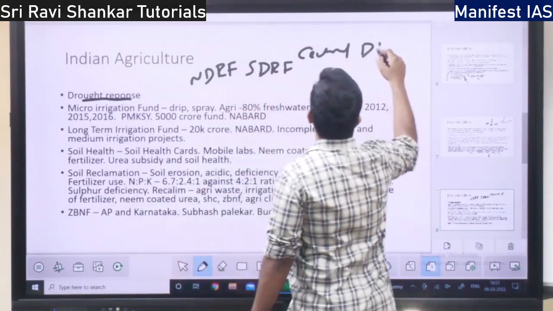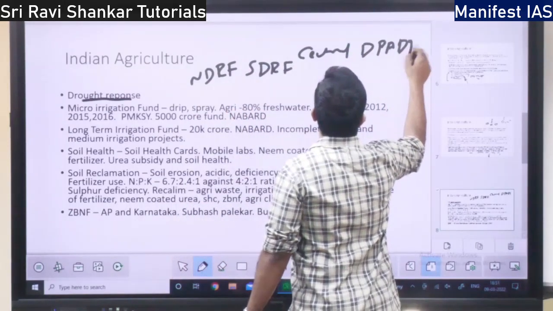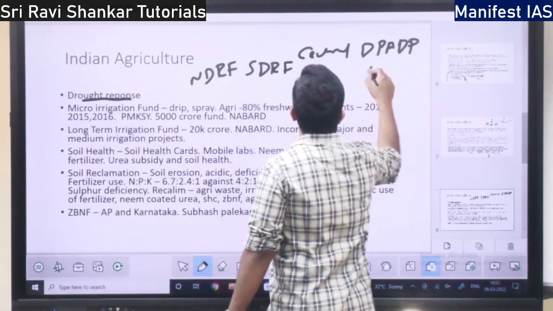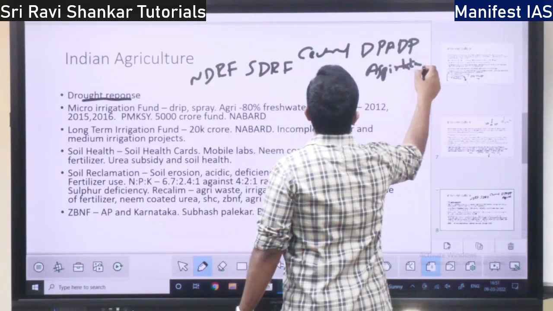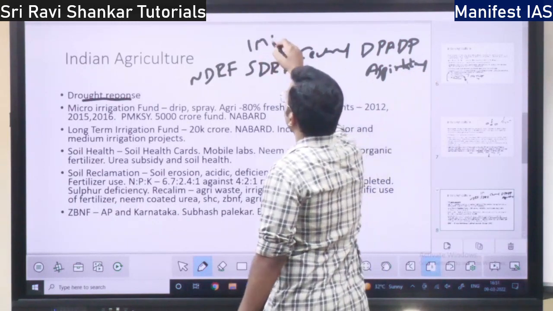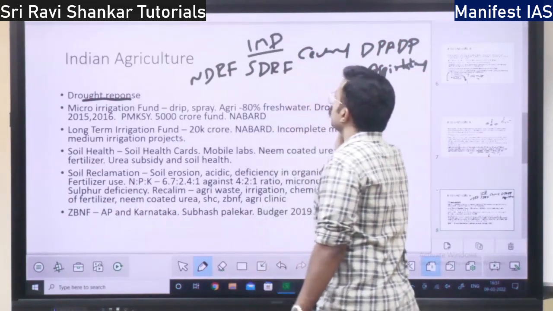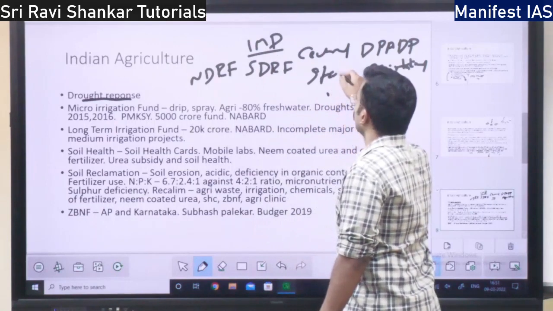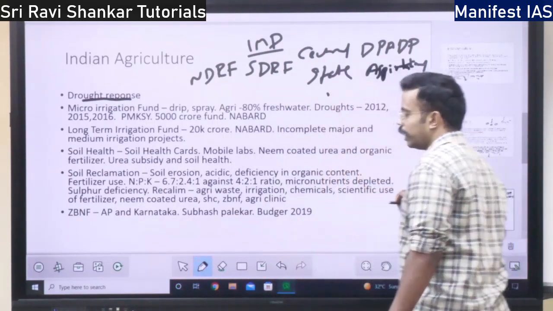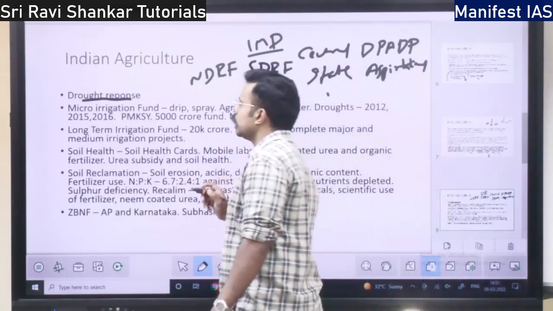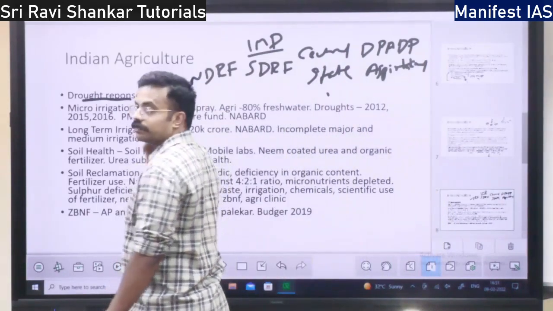I told you drought prone area development program, and you have aspirational district program under which also drought response is done. You have IMD alerts, that is also a drought response. State governments are providing support, that is also a drought response. Likewise, there are many civil society responses as well.